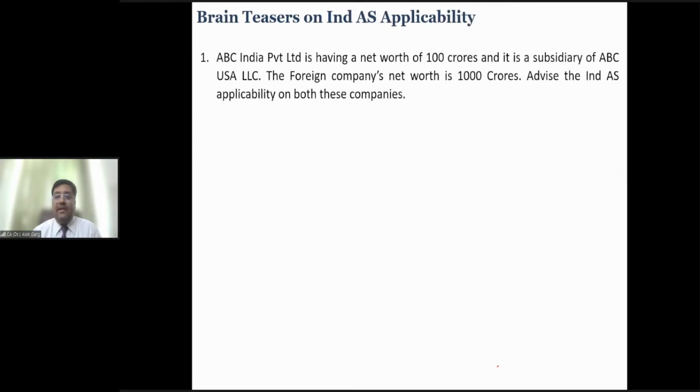Now let's discuss some quick case studies on Ind AS applicability. So friends, so far we have discussed the history of IFRS, where we have discussed that the International Accounting Standards Board is the authority issuing IFRS standards. Globally, there are 16 IFRS and 24 IAS, and there are 15 IFRIC interpretations and 5 SIC interpretations. In India, we have started Ind AS with Ind AS 1 to Ind AS 41 and Ind AS 101 to Ind AS 116. For the IFRS series, we have started with Ind AS 100 plus 1.